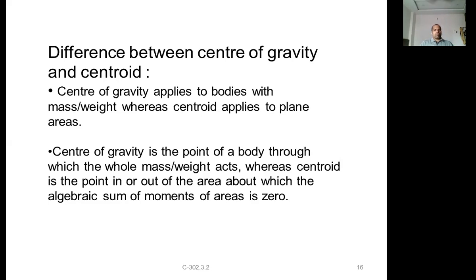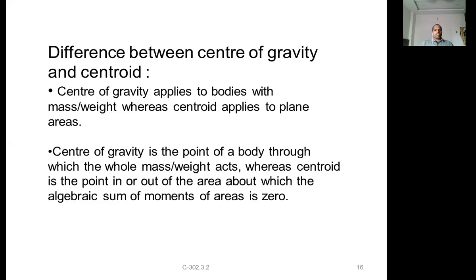As we have already seen, center of gravity applies to solid bodies. A solid body generally has mass or weight, whereas the centroid applies to only plane surfaces. Plane surfaces are areas. It is applicable for only areas.